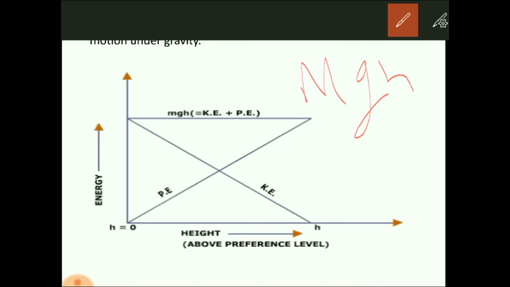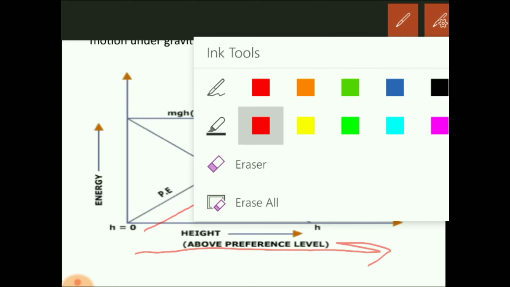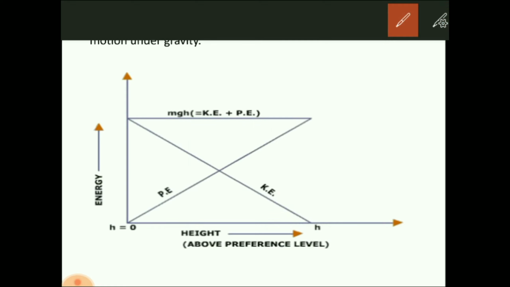Mgh. The formula for potential energy is mgh, which means when the height increases, the potential energy increases. Now look at this, the height is increasing along the x-axis, and with the increase in height, potential energy is also increasing continuously.